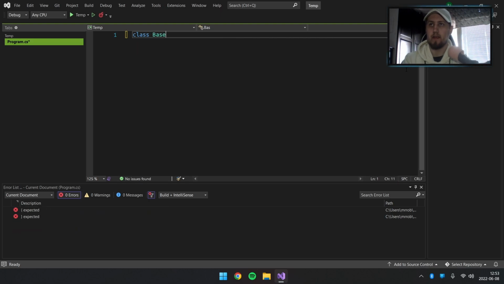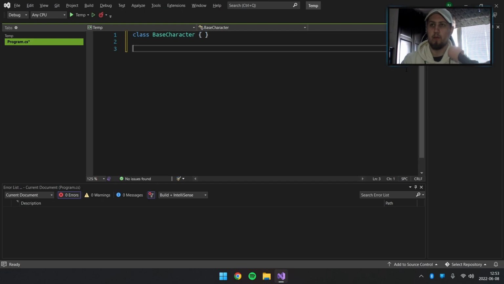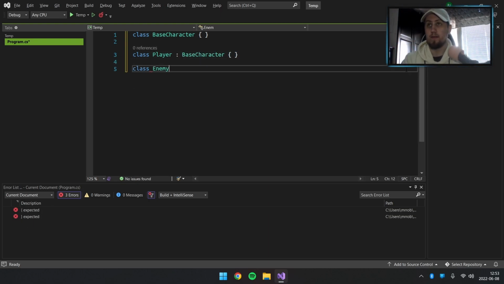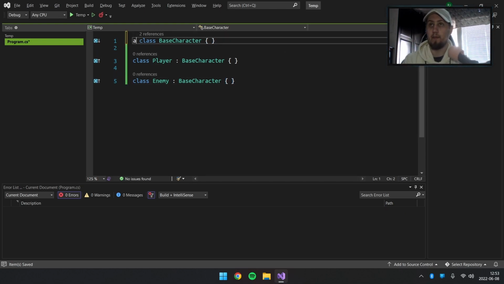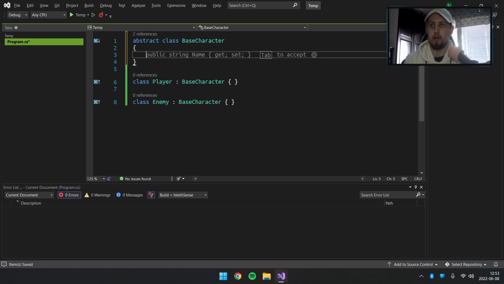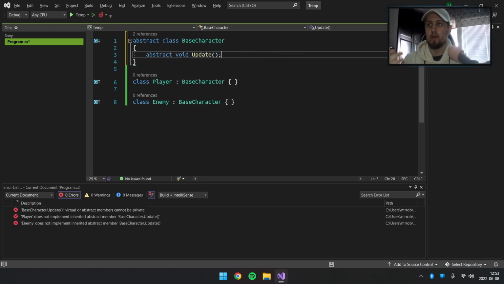Class base character. You can simply just do that. And we're going to do class player, and it's going to inherit from base character. Then we're going to create enemy as well, which is going to do the same thing. There we go. Now let's say we have this as an abstraction and we have a method that we want to implement. So let's say abstraction void update, like so.